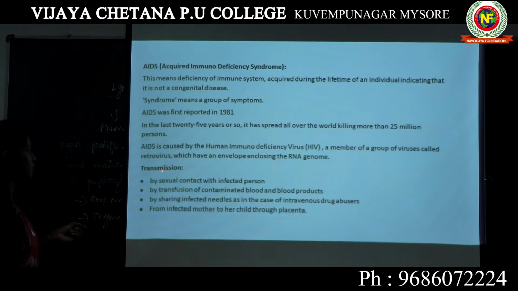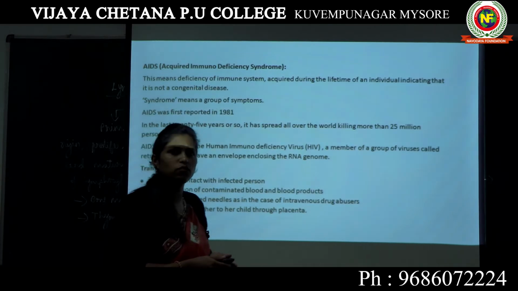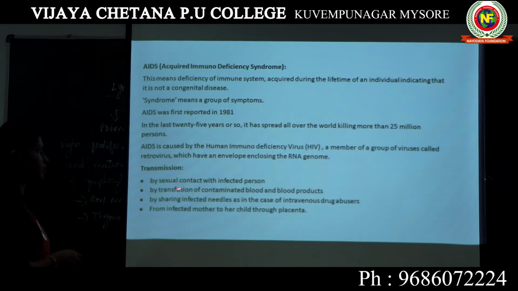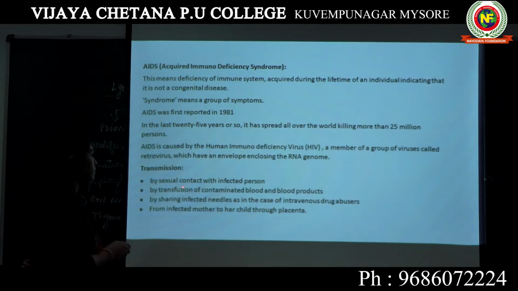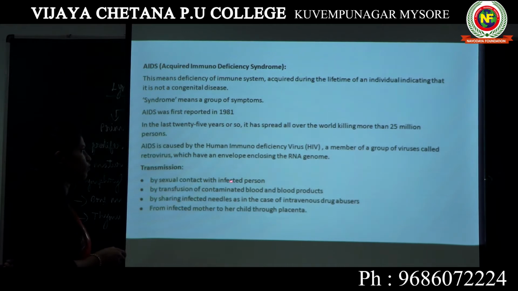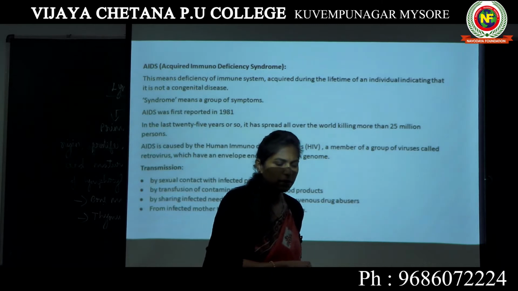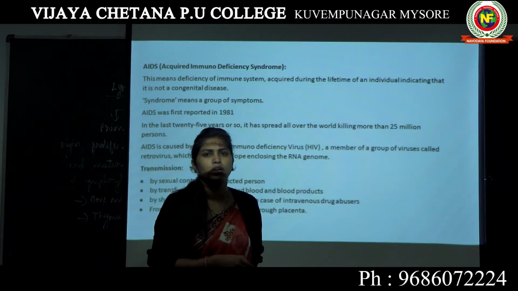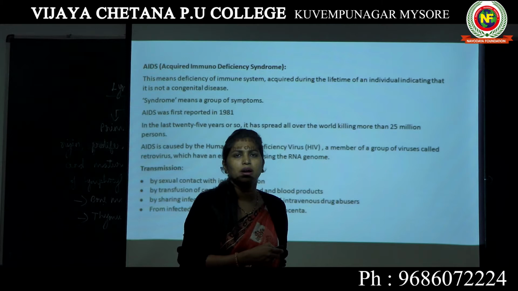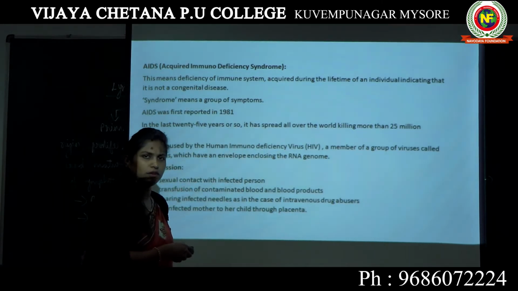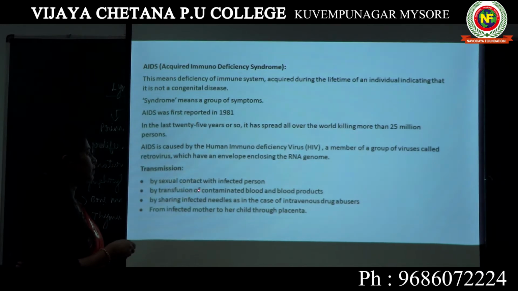Now, how is AIDS transmitted? How does AIDS spread from one person to another? By sexual contact with an infected person. We already know that if there is unprotected sexual contact with an infected person who already has AIDS, the disease will easily spread. It also spreads by transfusion of contaminated blood and blood products. If a person has AIDS and donates blood, and you take that blood and transfuse it to another healthy person, then the healthy person may develop AIDS.